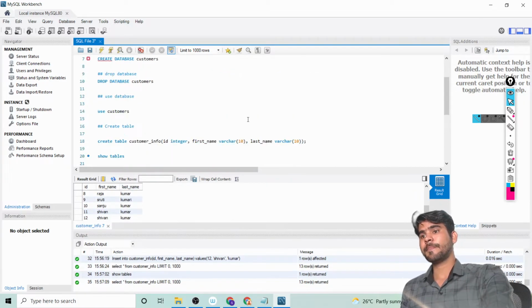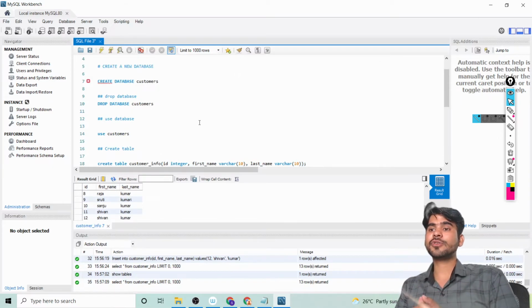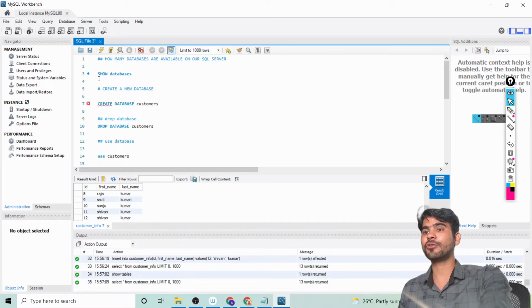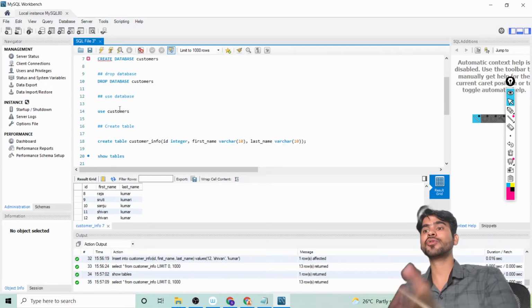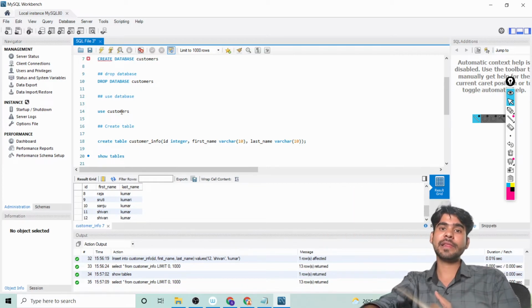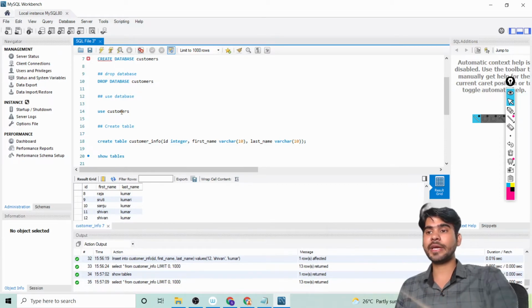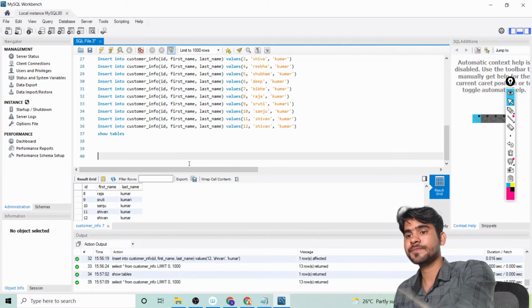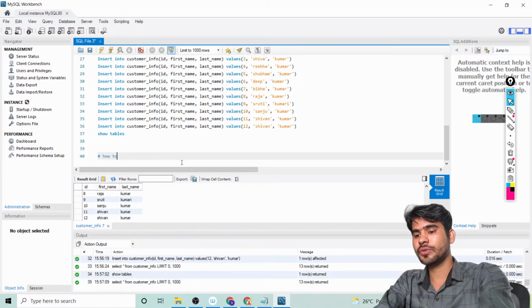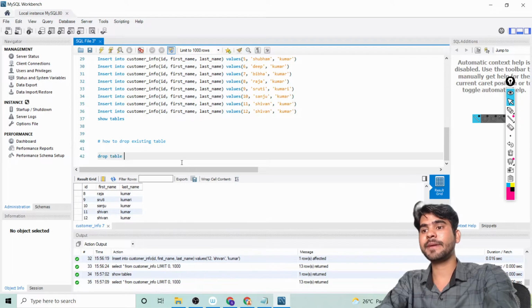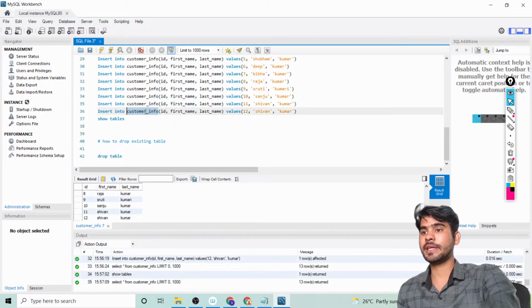Okay, so let's now try to see how we can drop a table and how we can drop a database. Because here we have learned how to show the database, how to create a database, how to use a database, how to create a table in your existing database, how to insert a value in your existing table. Okay, after that let's try to understand how to drop an existing table. So for this you can simply write drop table and then you can write a table name. So our table name is customer info.